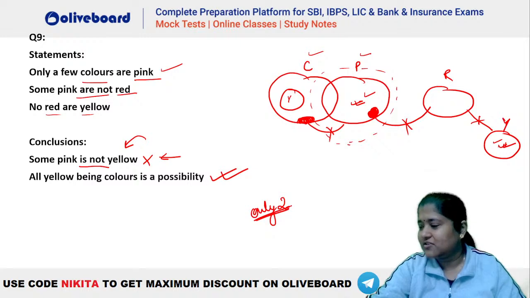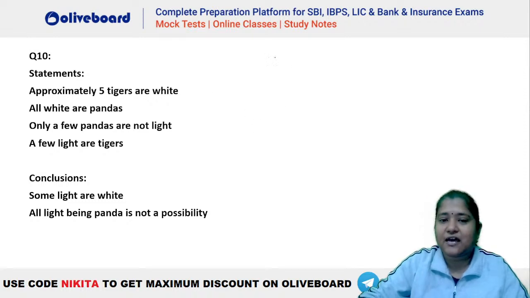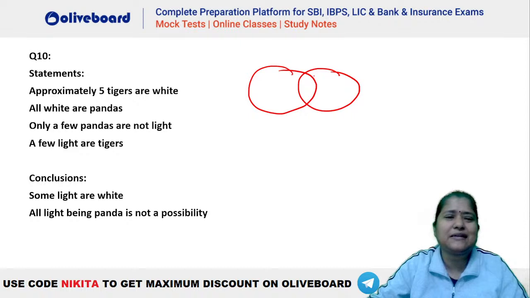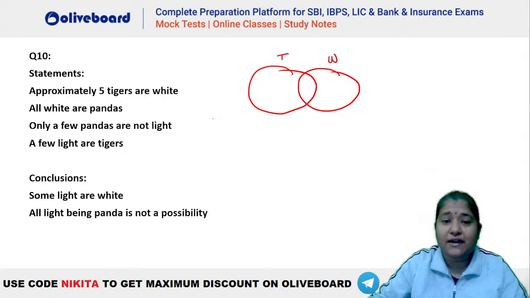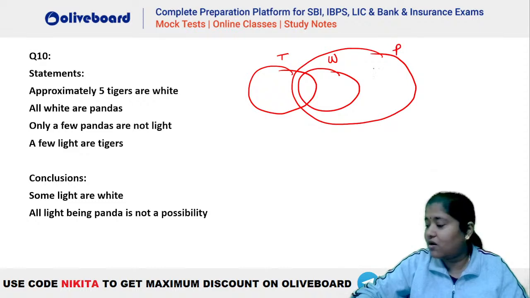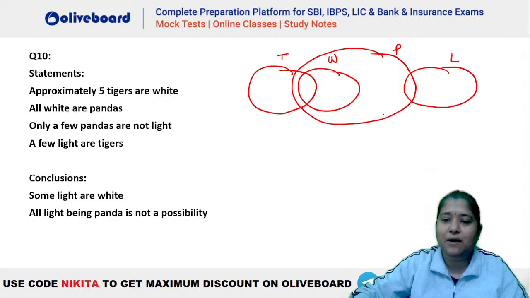Okay, let's quickly discuss the last question which we had here. Approximately 5 tigers are white, that means some tigers are white. Approximately is also this only. All whites are panda, so all whites are panda will be like this. Let's say this is your all whites are panda. Only a few pandas are not light, that means some pandas are light and some pandas are not light.